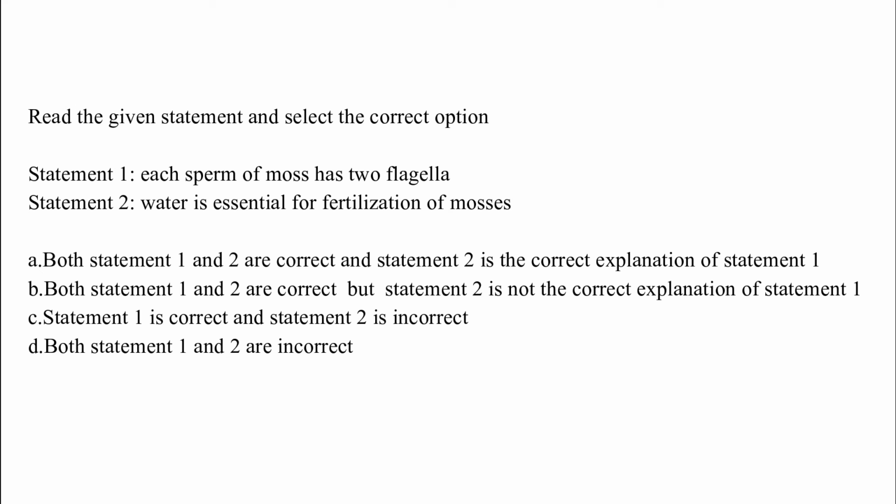Option B. Both statements are correct but statement 2 is not the correct explanation of statement 1. Option C. Statement 1 is correct and statement 2 is incorrect. Option D. Both statements are incorrect. The correct answer is option B, which is both statement 1 and 2 are correct but statement 2 is not the correct explanation of statement 1.